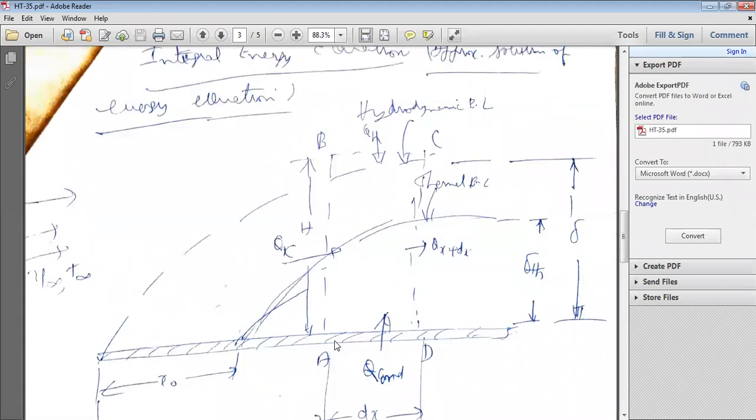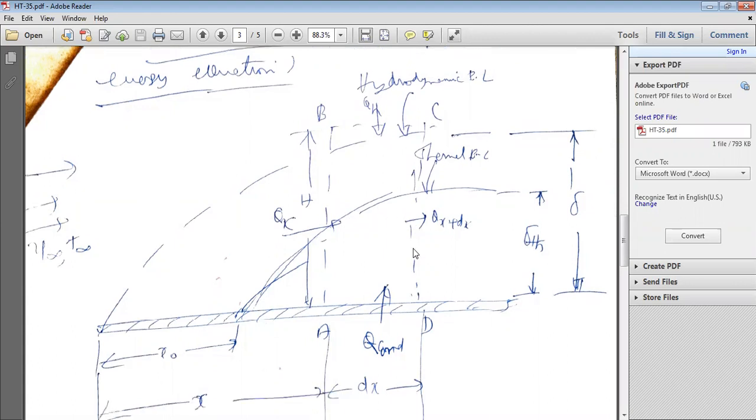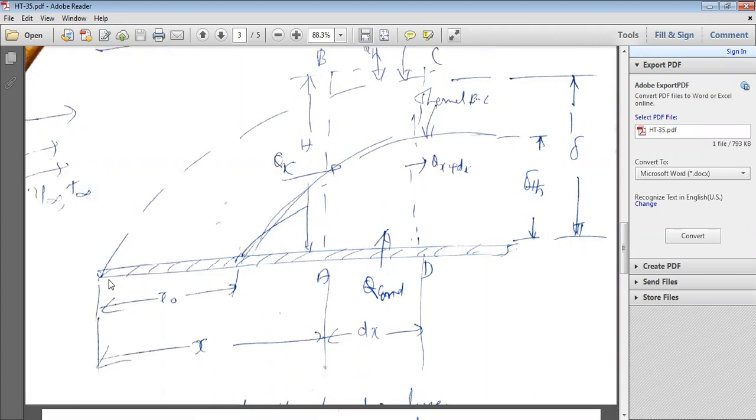So consider a fluid element A, B, C, D under these two boundary layers, the hydrodynamic boundary layer as well as the thermal boundary layer. A, B, C, D is a small fluid element at a distance x. dx is the thickness of the fluid element. At x equal to 0 is the starting point of the hydrodynamic boundary layer. So from x equal to 0 up to x equal to L, the hydrodynamic boundary layer is formed.